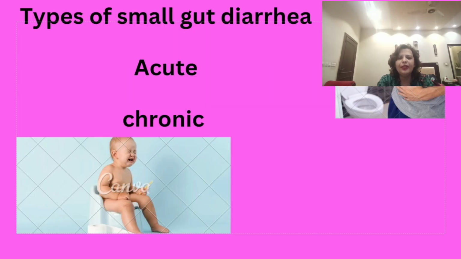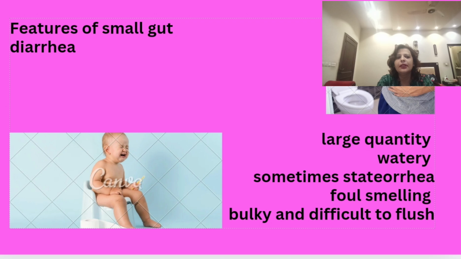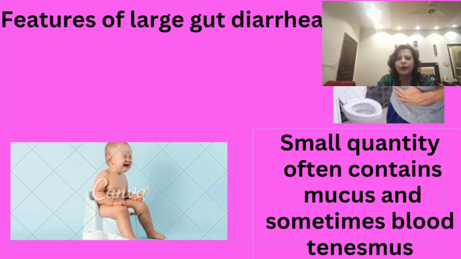Small gut diarrhea is of two types, acute and chronic. But before we discuss small gut diarrhea in detail, we will tell you something about its characteristics. Since most of the absorption takes place in the small gut, small gut diarrhea is large in quantity. It is watery in consistency, and sometimes it has fat. Then it is called steatorrhea, and it becomes difficult to flush. The stools are bulky and foul smelling. Since the small intestine is diseased in small gut diarrhea, absorption cannot take place, so it is large volume diarrhea.